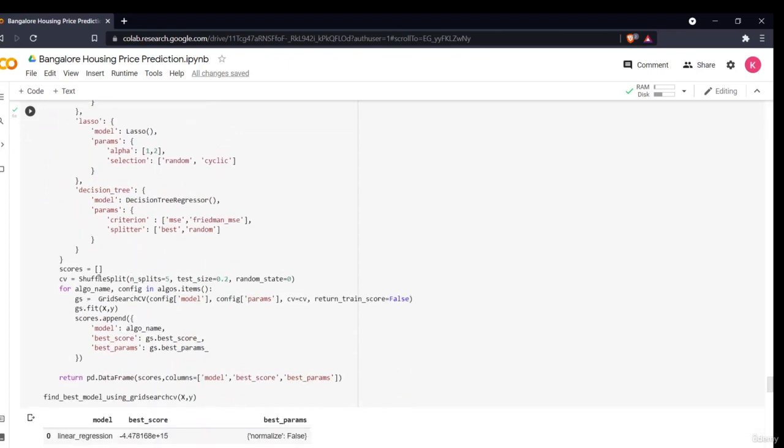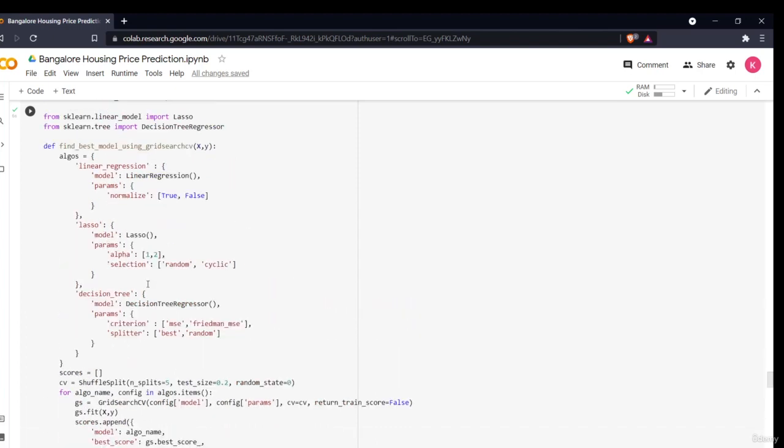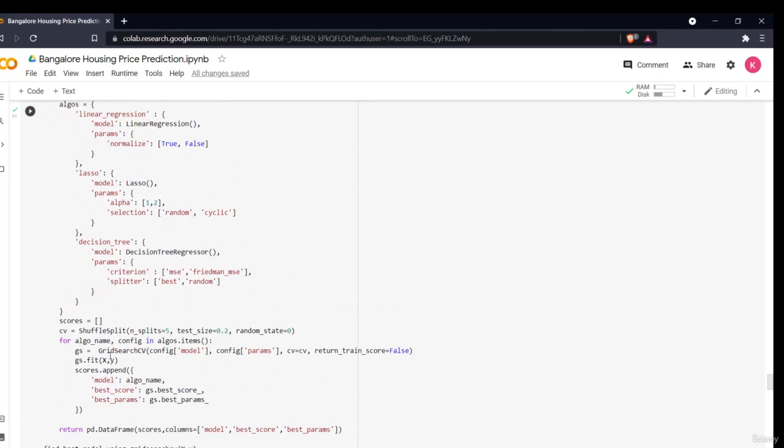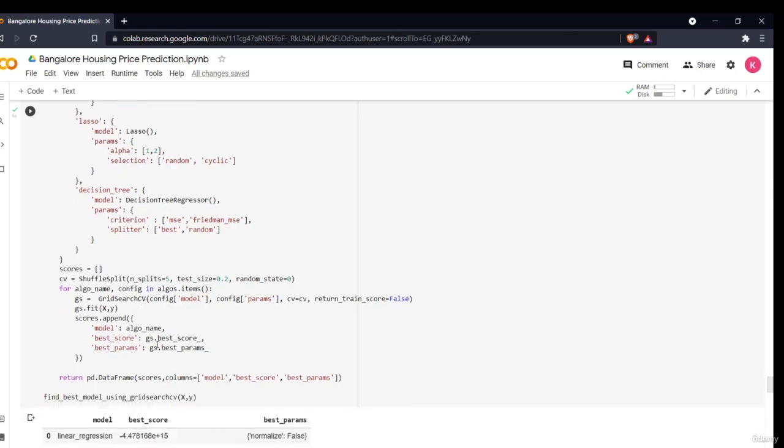Then I have defined my ShuffleSplit basically to split my data into different folds. I have taken the number of splits as 5. Then I am saying for algo_name, config in algo.items. Algo.items basically gives the different parameters. Okay, then I'm defining my grid search CV. I'm saying, okay, this is my model, this is my parameters, fit it and append the results.